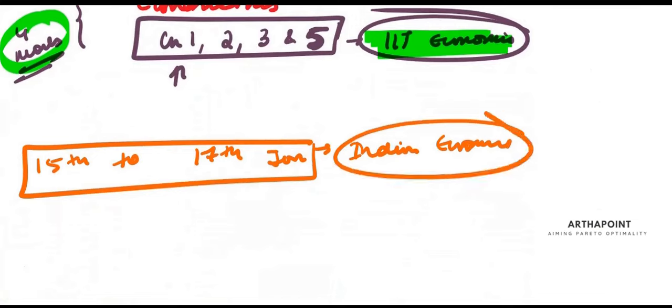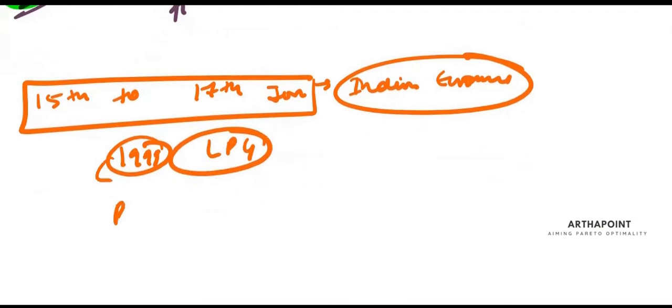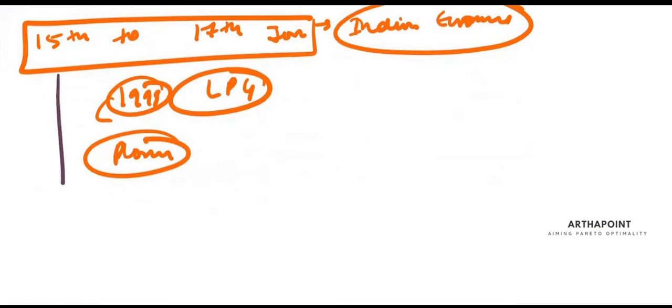And finally, I have thought of dedicating 15th to 17th of Jan to Indian Eco. Only 6 questions were asked. They were very simple. They talked about 1991 liberalization, privatization, globalization. They talked about the Planning Commission. You will have these videos in your app by next week at the maximum.